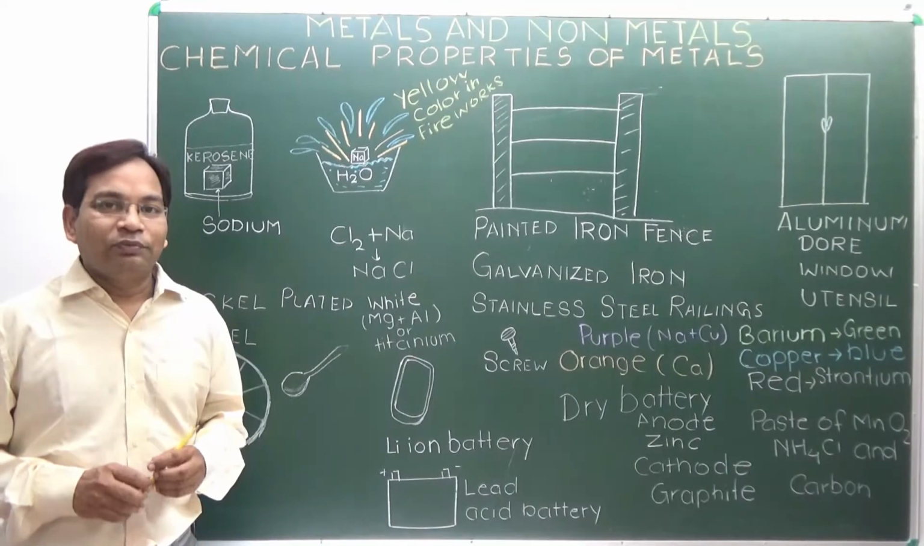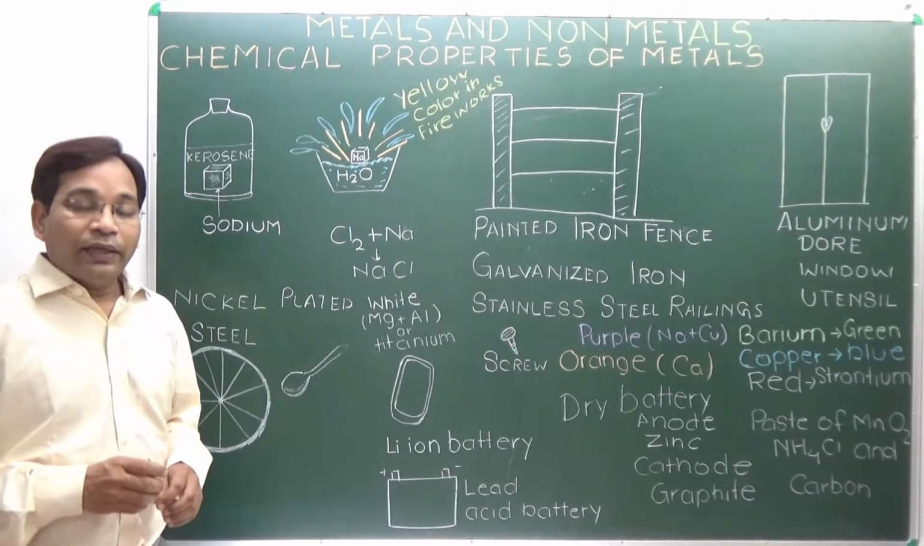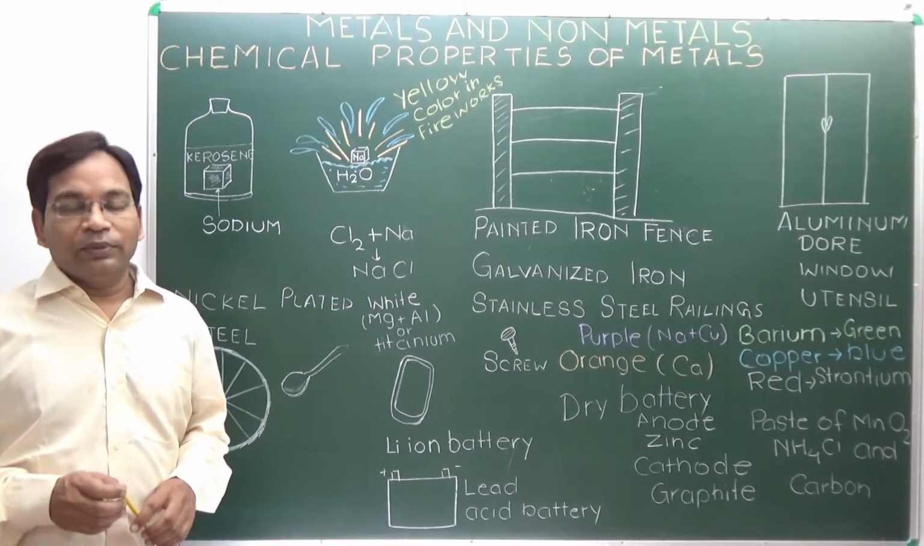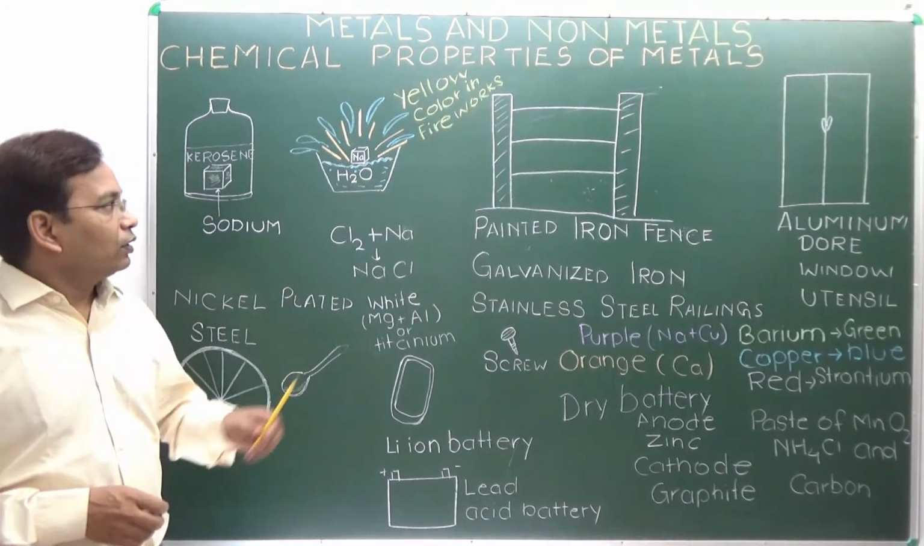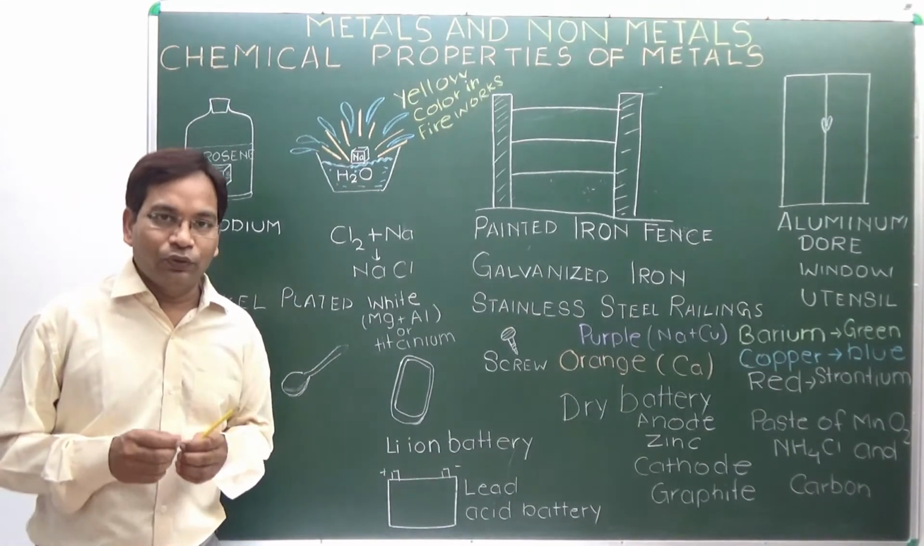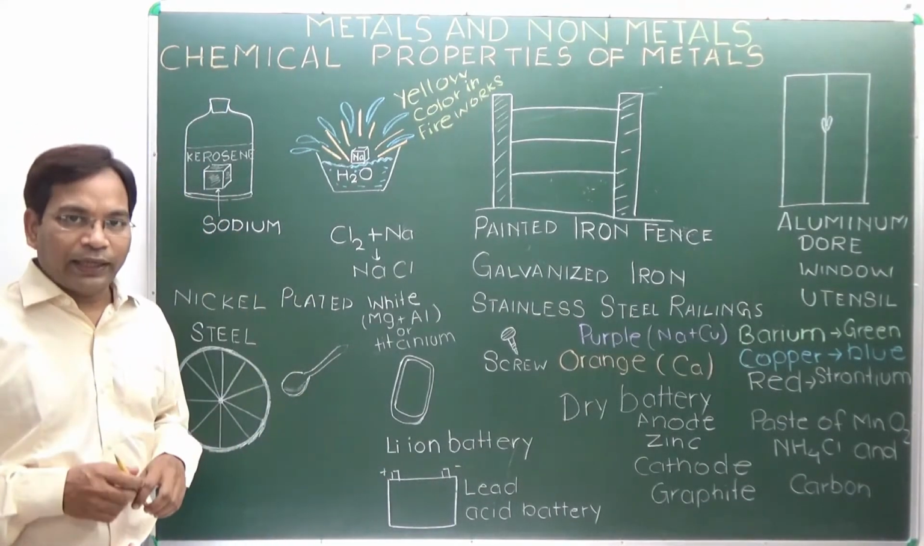Chemical reaction of metal. Sodium in its intact or original form is placed in kerosene. Why? Because it reacts with water with an explosion, produces fire, and catches fire. That's why it is placed in kerosene. It is such a reactive metal.